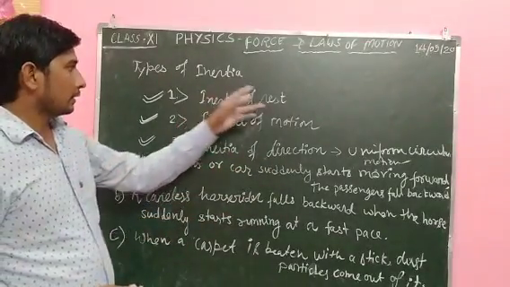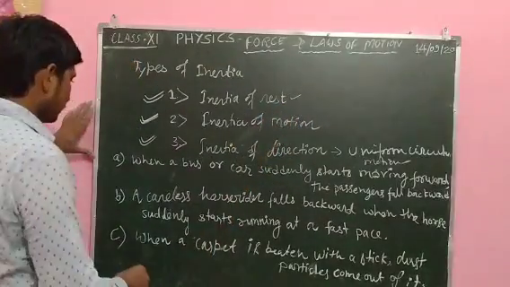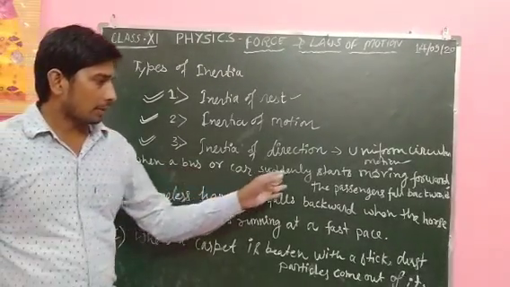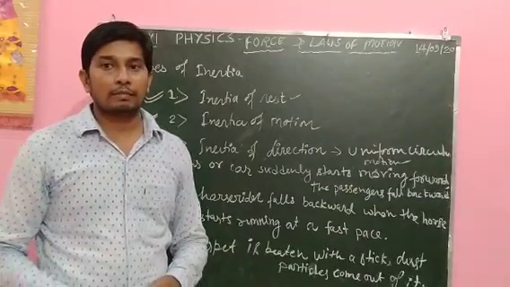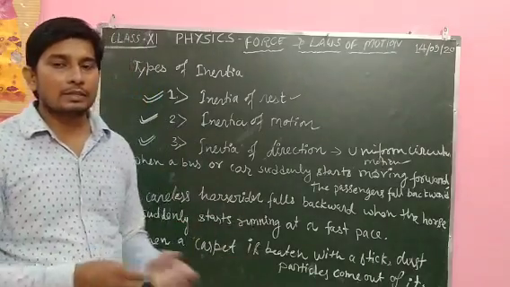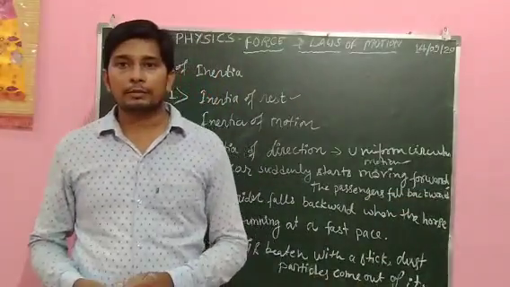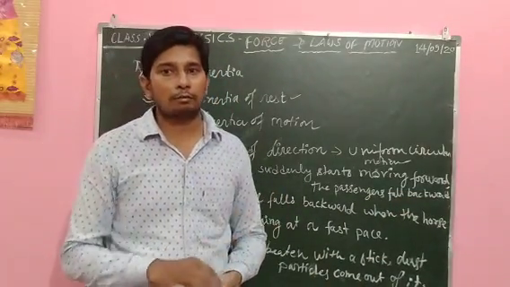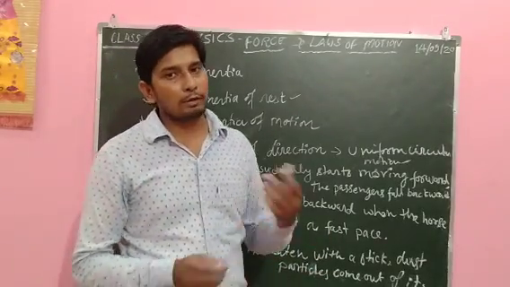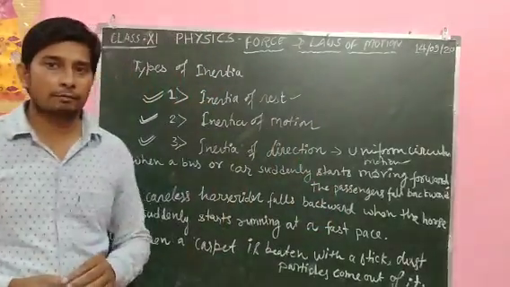Let us discuss the examples of inertia of rest. Here are some examples. When a bus or a car suddenly starts moving, the passengers fall backward. When a bus or car starts moving in the forward direction, the passengers fall backward. Why? Because they want to remain in the rest condition. So it is an example of inertia of rest.